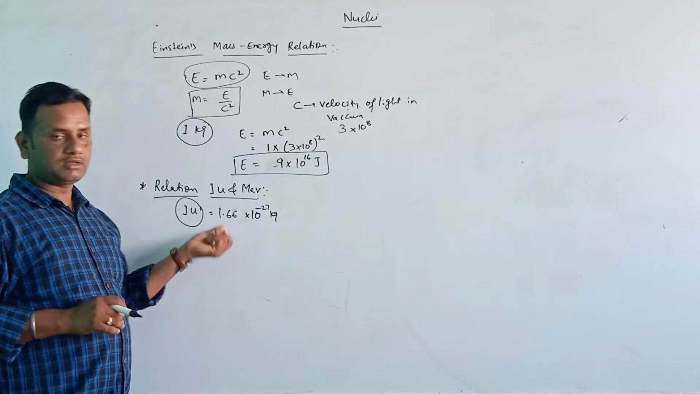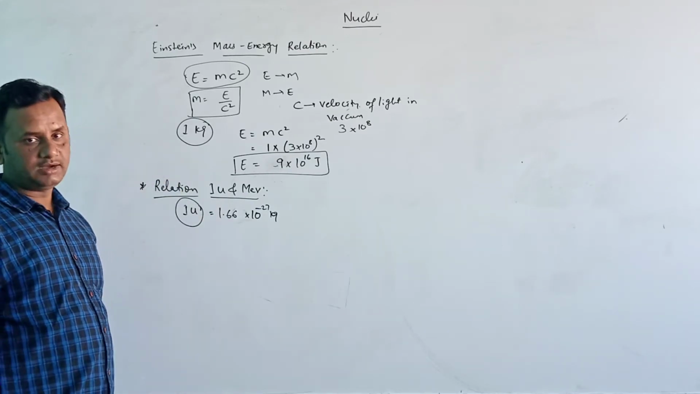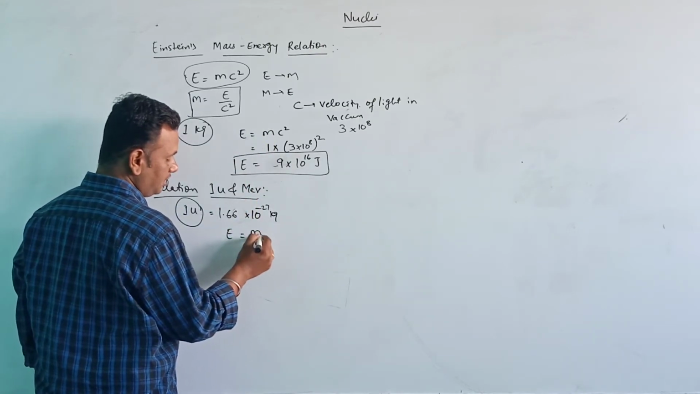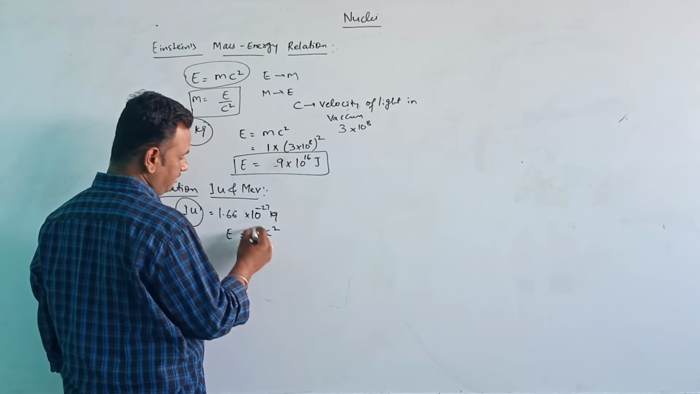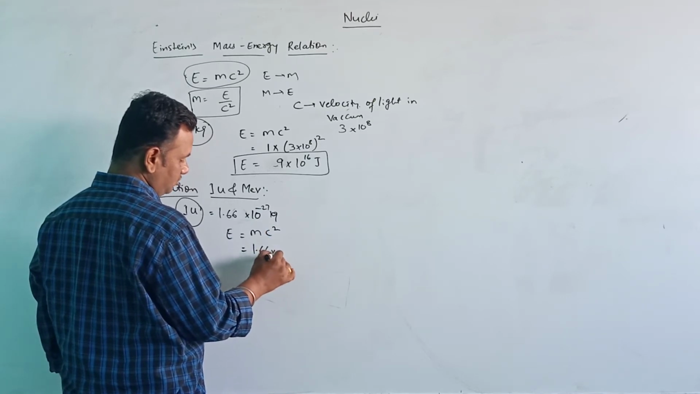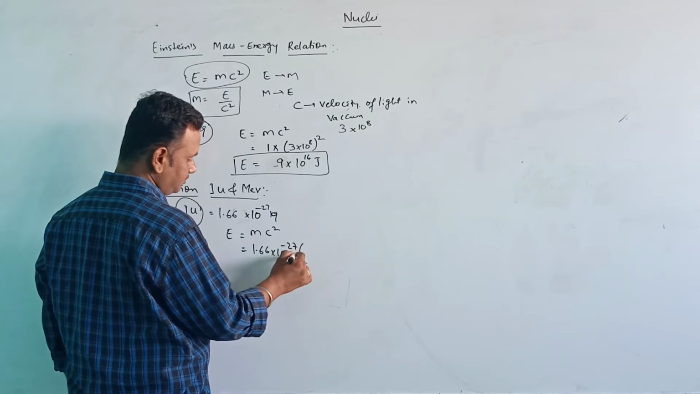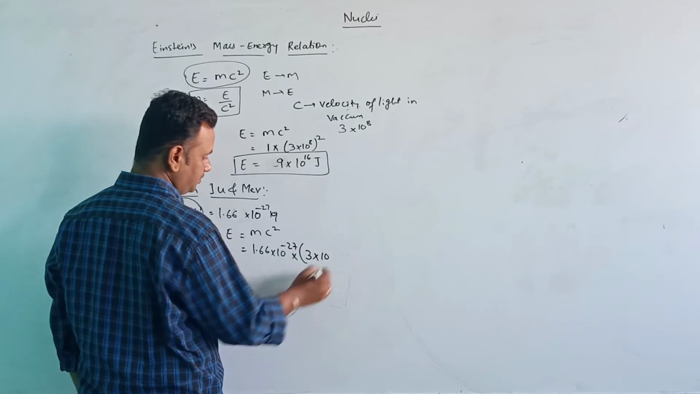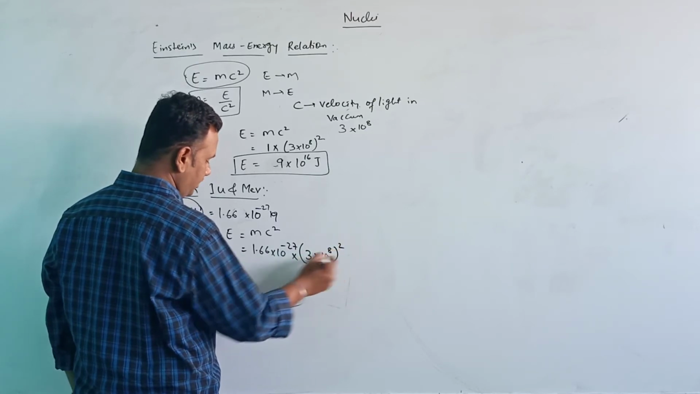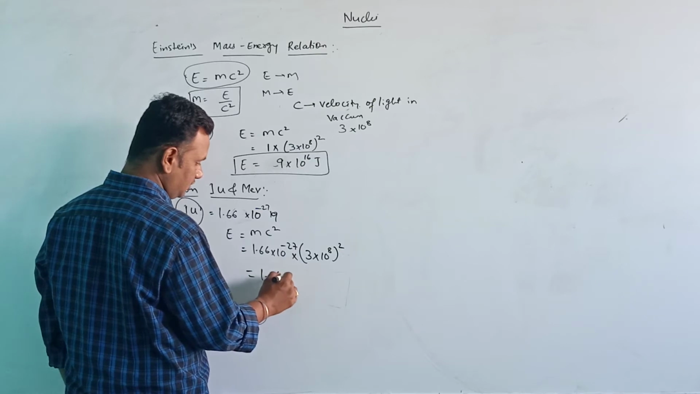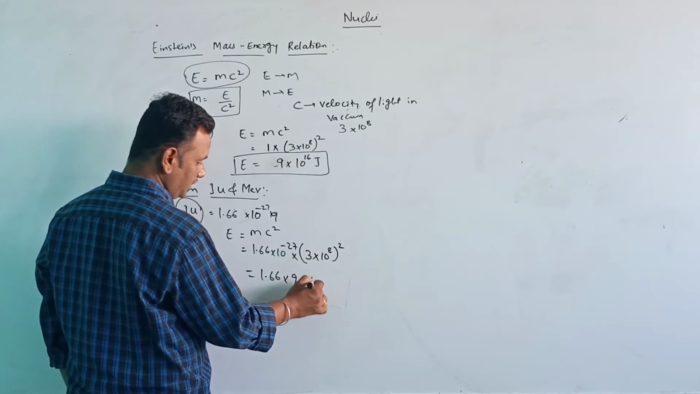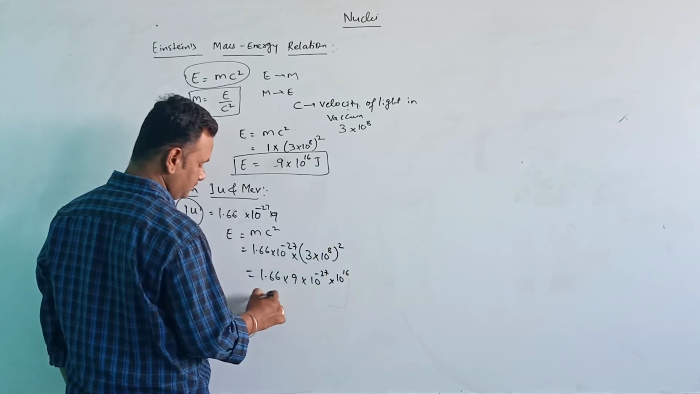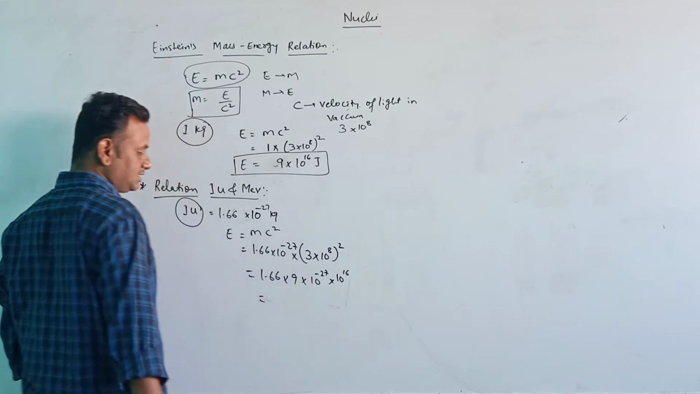From this mass, how much energy is going to be released, that we are going to calculate here. So using this relation, E is equal to mc square. So m means 1.66 into 10 to the power of minus 27, into c means 3 into 10 to the power of 8, whole square. So 1.66 into 3 squared, 3 squared is 9, into 10 to the power of minus 27, 8 times 2 is 16, 10 to the power of 16. So 1.66 into 9 is how much?